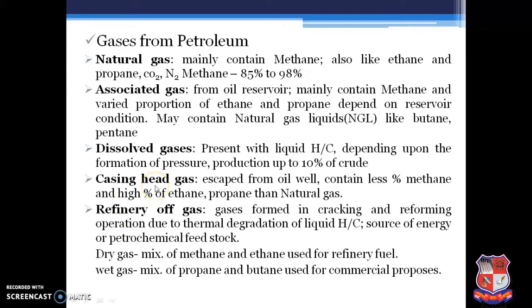Dissolved gas present with the liquid hydrocarbon, depending upon the formation pressure, production up to 10% of the crude. Casing head gas escapes from the oil well and contains a lower percentage of methane and higher percentage of ethane, propane than the natural gas.